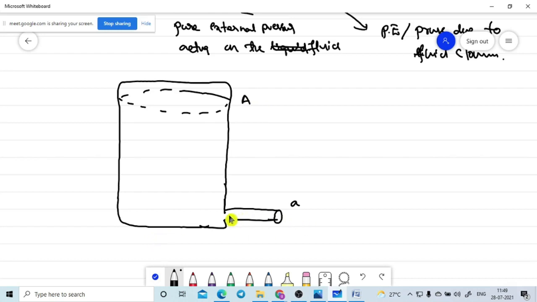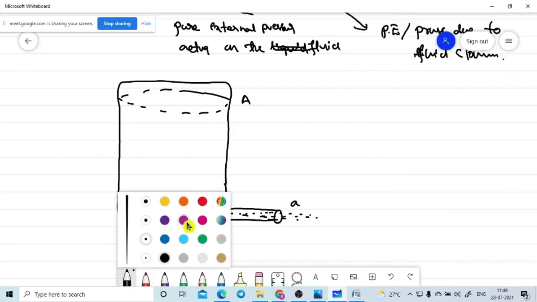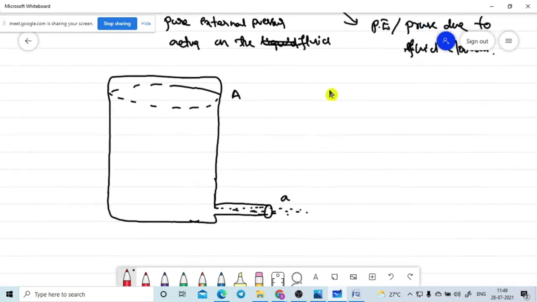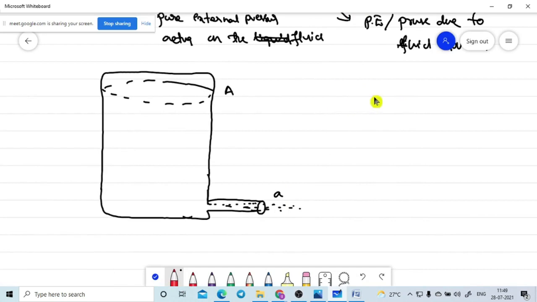From this nozzle, the fluid is coming out. Before dealing with this, you need to know what is meant by efflux. I did not introduce that, so I need to introduce it. Efflux is nothing but the outflow of the fluid.